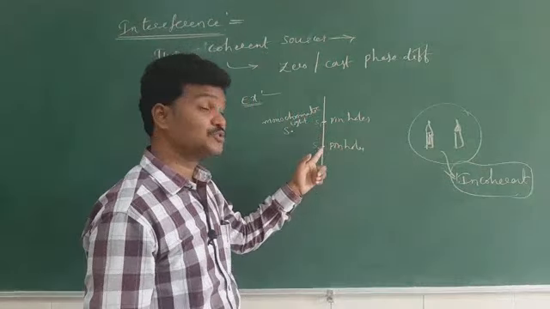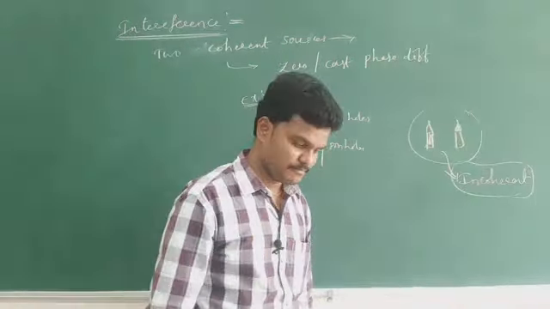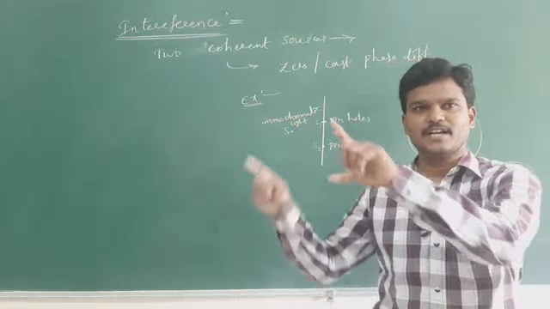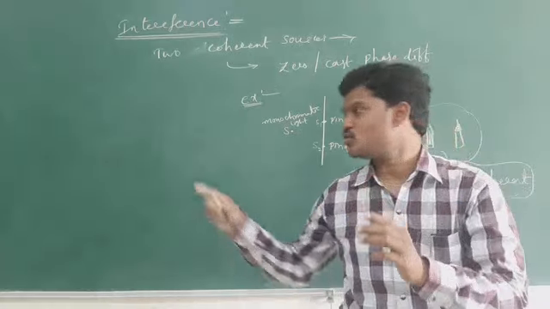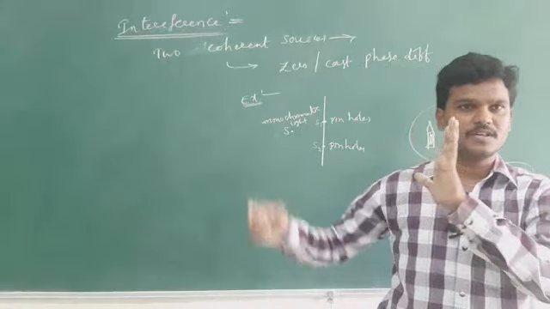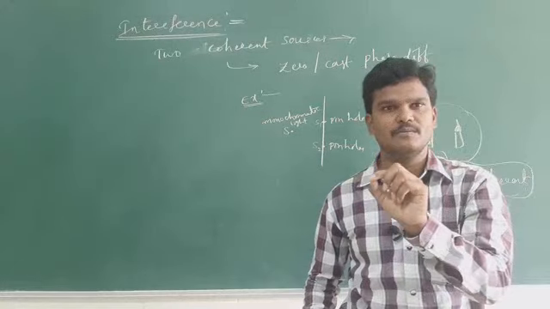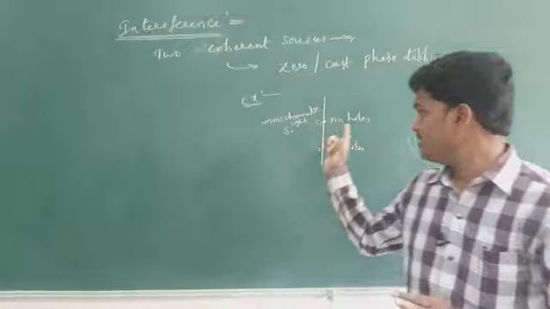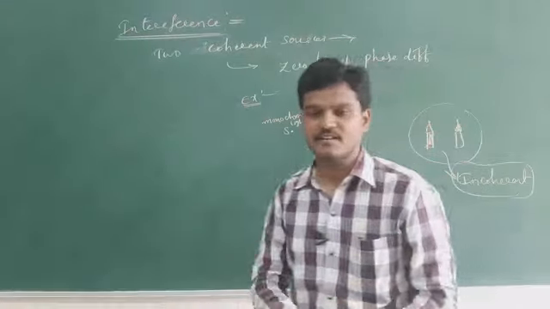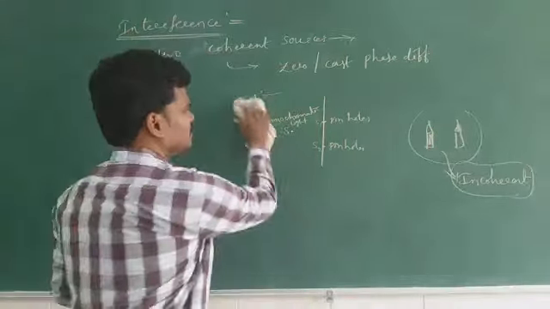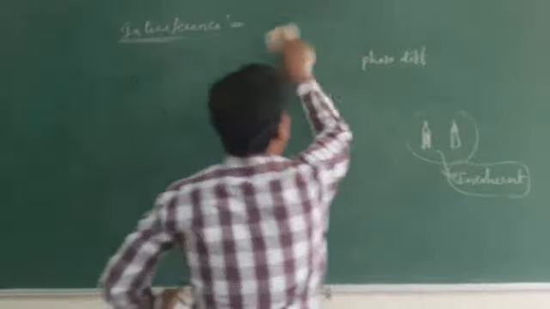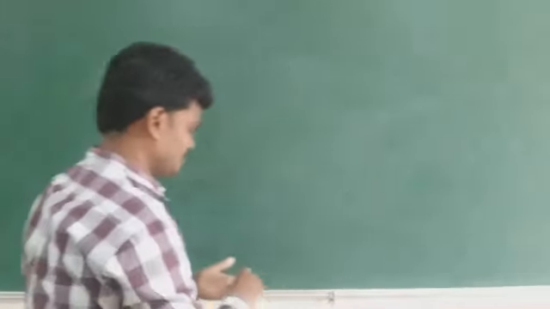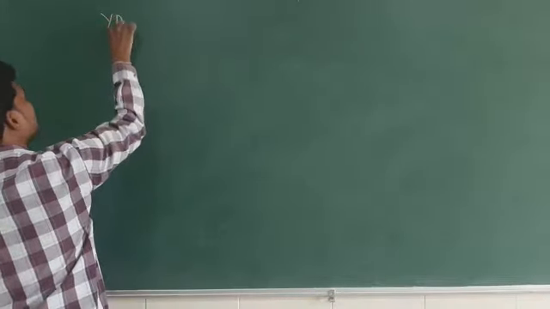So how to get a coherent source? Basic things today. If you take monochromatic light, a laser is also possible. If you take a pad with narrow holes, the two narrow holes behave like two coherent sources. In this case, we are going to see the interference pattern. For example, let me draw one diagram today. Write down, draw only the diagram. No need of explanation for the diagram. YDSE. Remember this name?